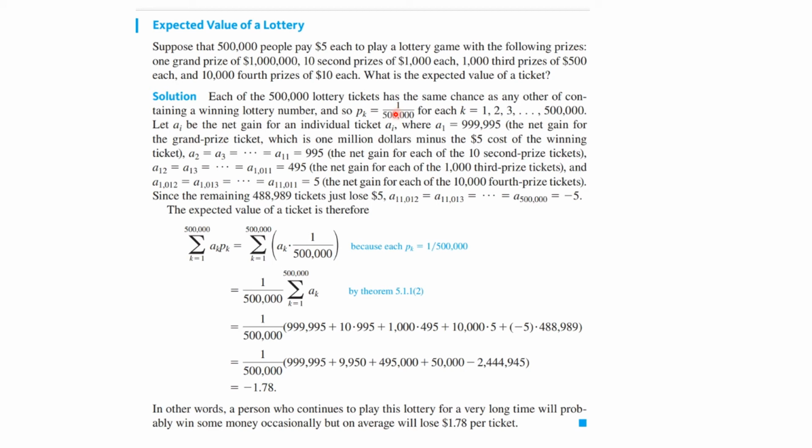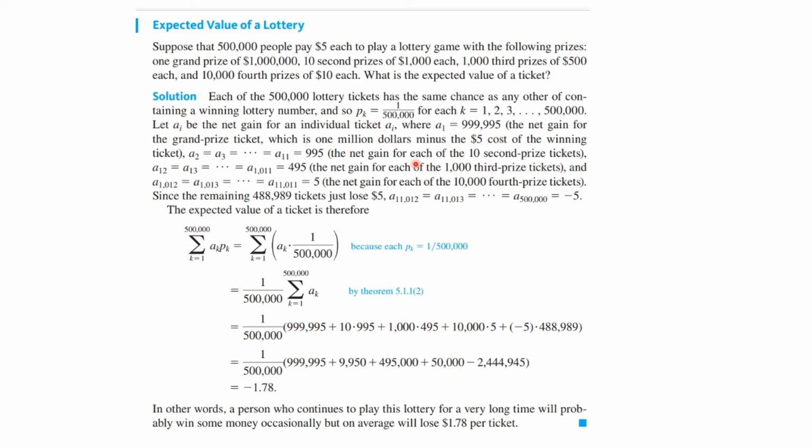Well, each of these has the same chance of winning as any other, and so the probability of winning for any of those is 1 over 500,000 because we select 1. So we let A sub i be the net gain for the individual ticket. Since the tickets cost $5 to play, the net gain is 999,995.